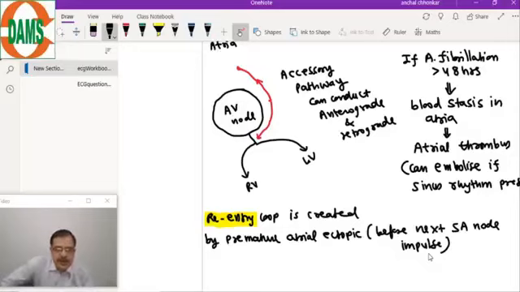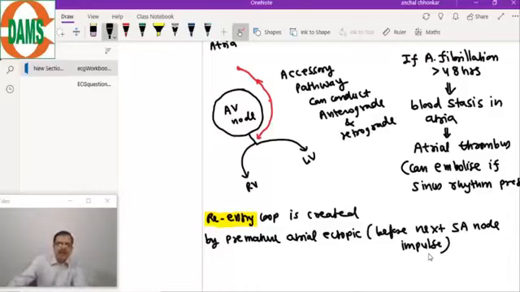Remember, in our heart, occasionally some premature ectopics are also generated, even in a healthy individual, premature atrial ectopic.